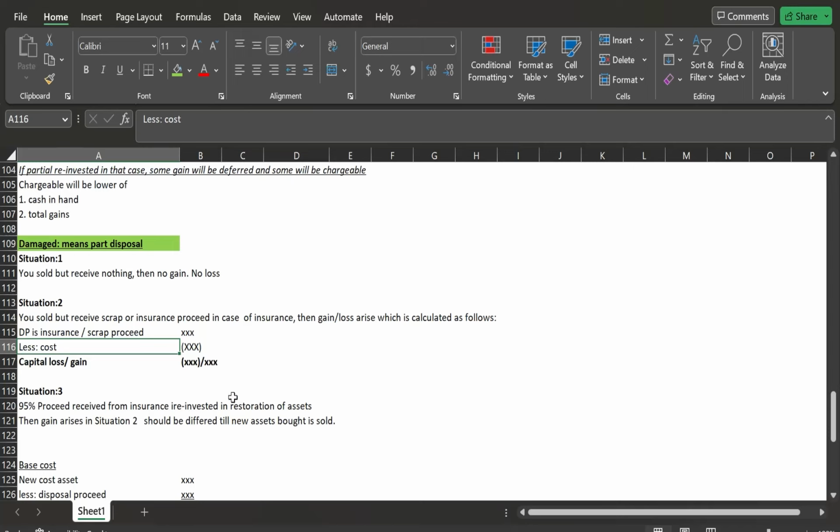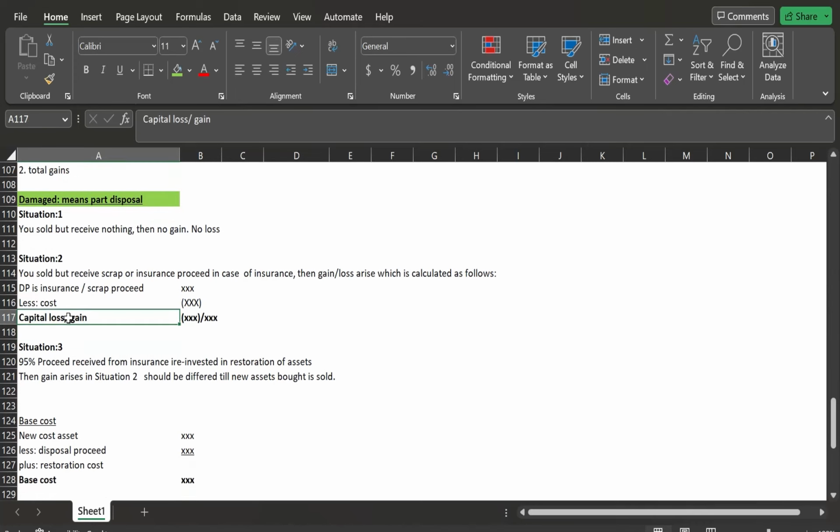You have to deduct the cost of that part disposal, and then you will arrive at the capital gain or capital loss, right? Basically, if there is a loss, it can be offset against other gains arising during the period, and if there is a gain, in that case you have to pay CGT.